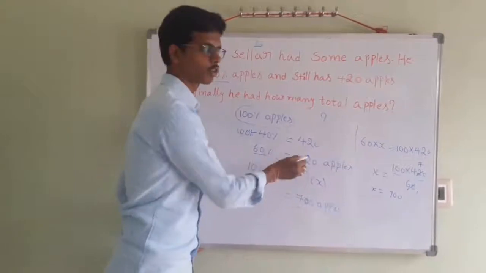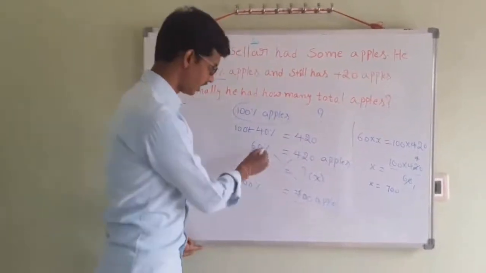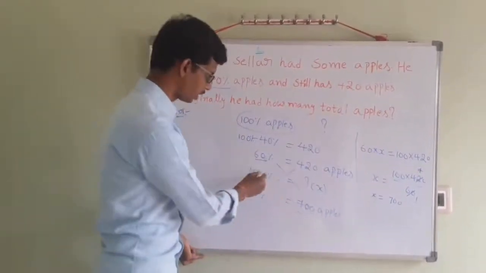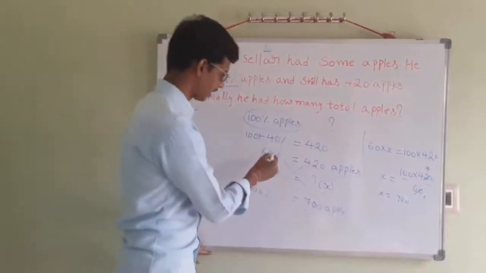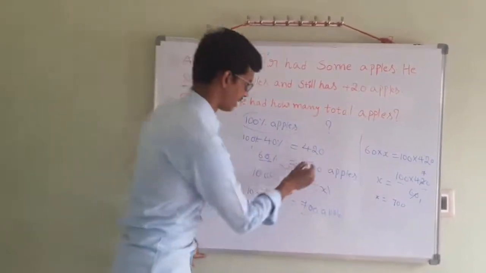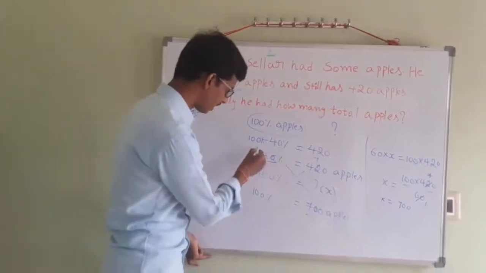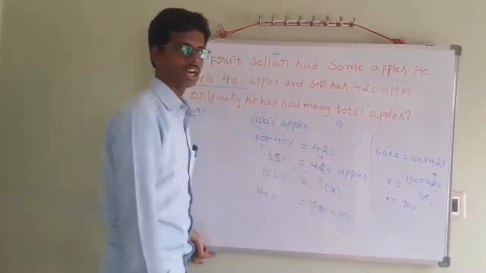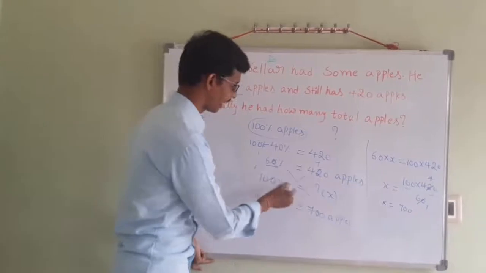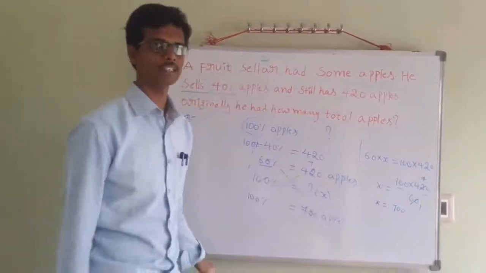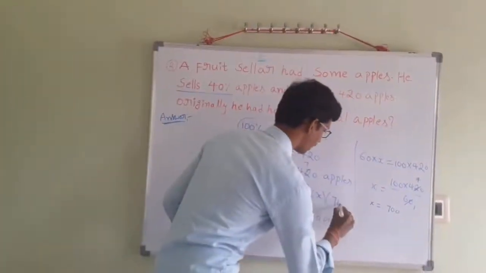60% is equal to 420. 100 is equal to how much? Here 6 ones are 6, 6 sevens are 42. That is nothing but 1:7. Here also 100 is 1 and 1 into 7 is 7. That is nothing but 700 apples. That's why the answer is 700.